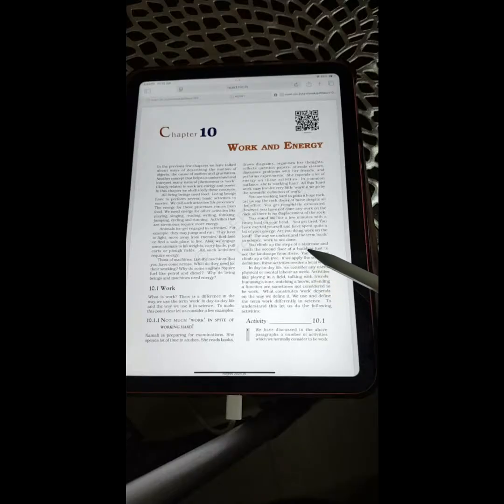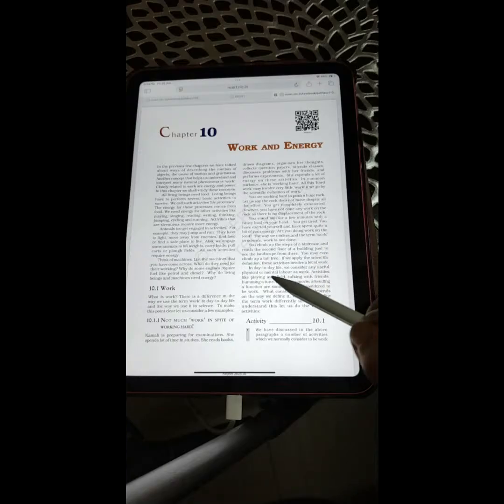You climb up the steps of the staircase and reach the second floor of a building just to see the landscape from there. You may even climb up a tall tree. If we apply the scientific definition, these activities involve a lot of work.